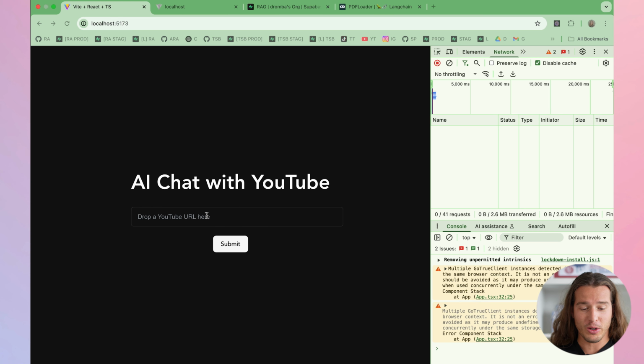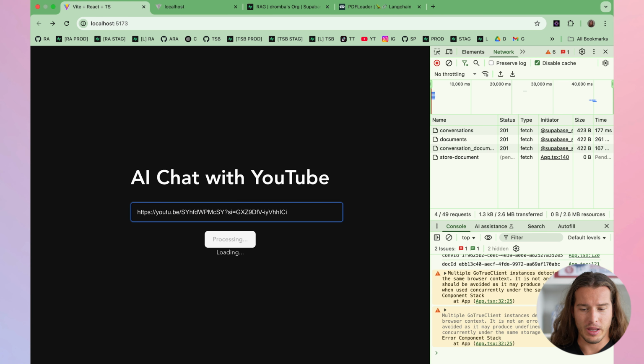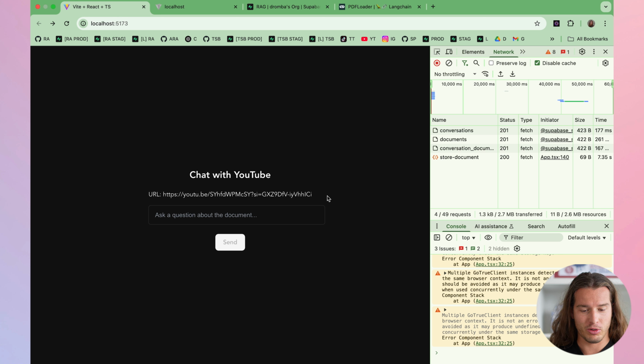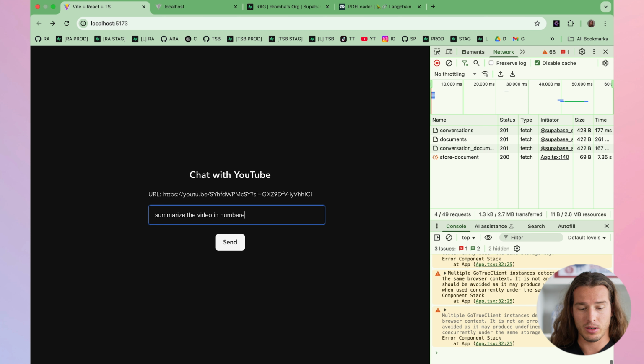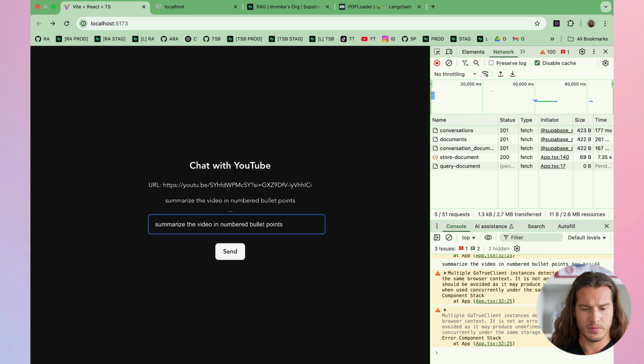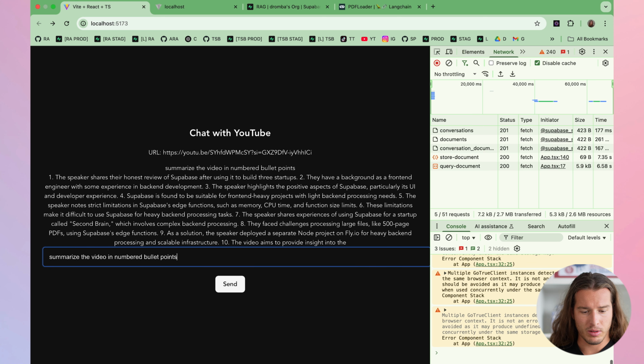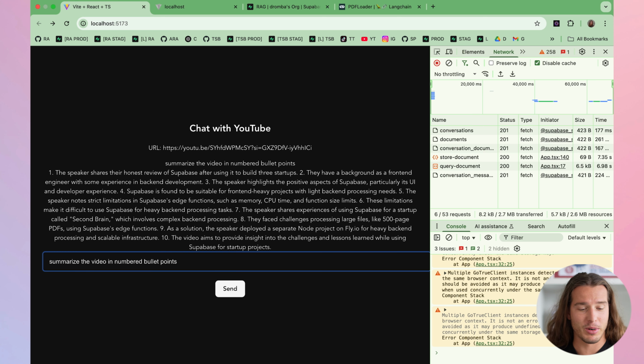And now, if we go to this AI chat and we drop the video, magic is happening, we're storing it, and this, I think, will actually work now. Okay, we're chatting with the YouTube video. That's my video about Supabase. Summarize the video in numbered bullet points. And perfect, we have it. We have numbered bullet points.